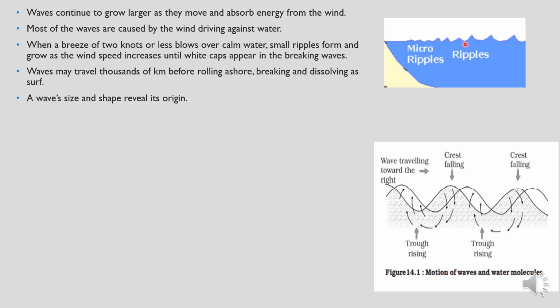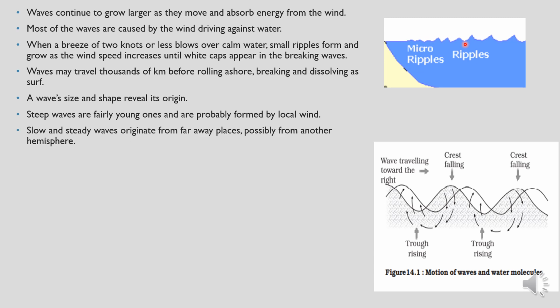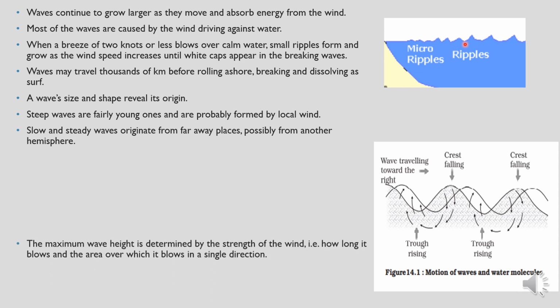So a wave's size and shape will reveal its origin. What happens is the steep waves are fairly young ones and they'll be caused by the local wind. Slow and steady waves will originate from far away places, which can sometimes be from another hemisphere also.